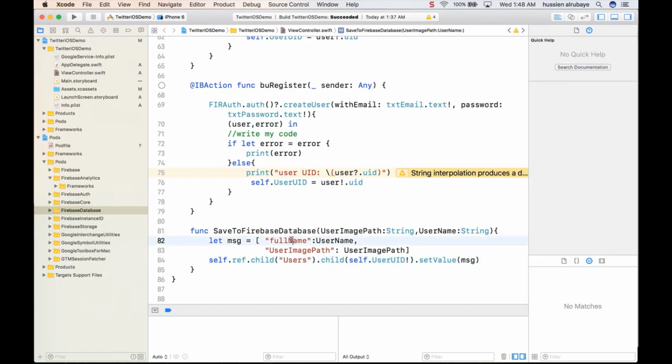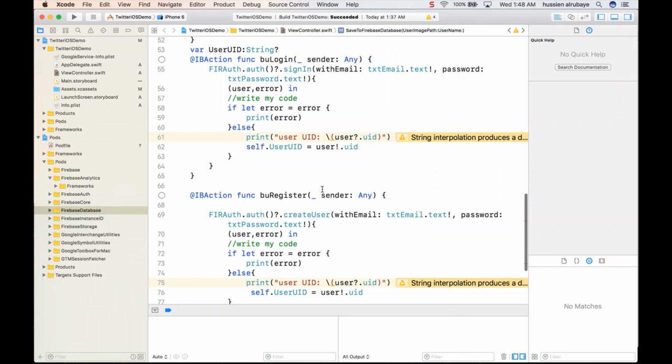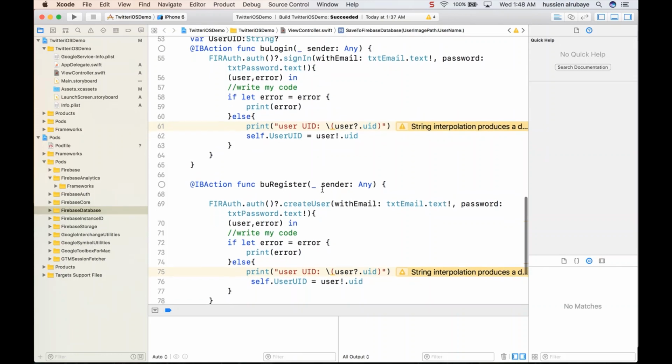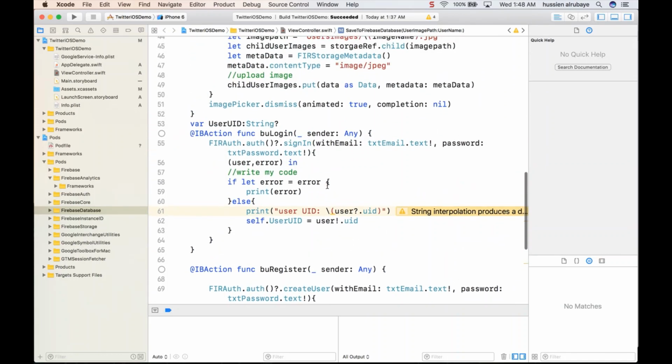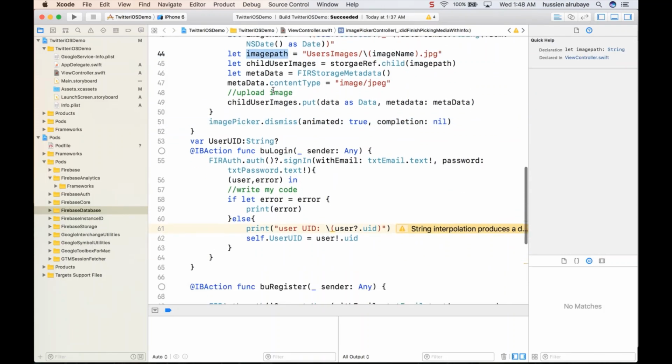That means I have two nodes: the full name, whatever the name is, and the user image path. I will do this process after he picks the image. Okay, so I will do it this way. When he picks the image here, I already have the image path here. But what I will do is this.